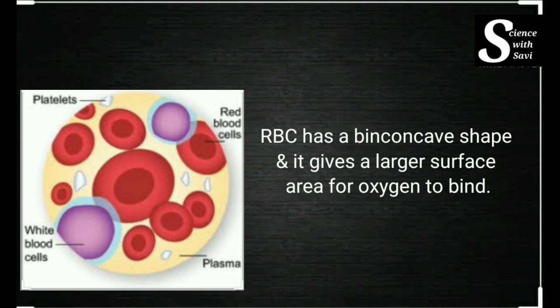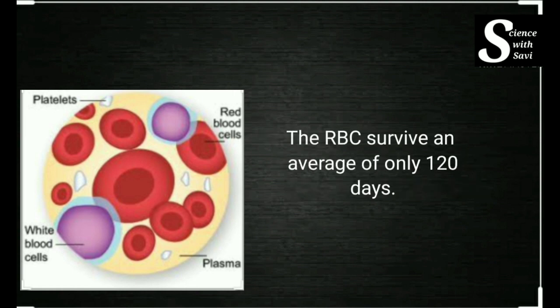Because of this, a large surface area is provided so that more oxygen can be carried by these RBCs. The average lifespan of RBC is only 120 days. After 120 days, these RBCs are ruptured and then they are thrown out. This is a very, very important part of the formed elements of blood: red blood corpuscle, RBC or erythrocytes.